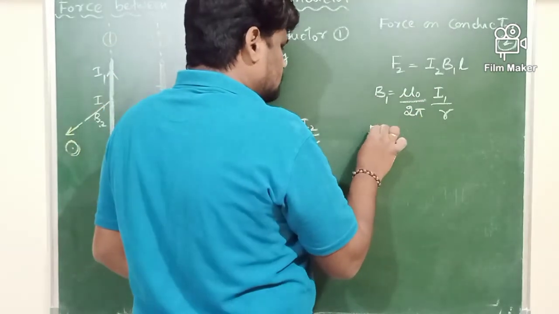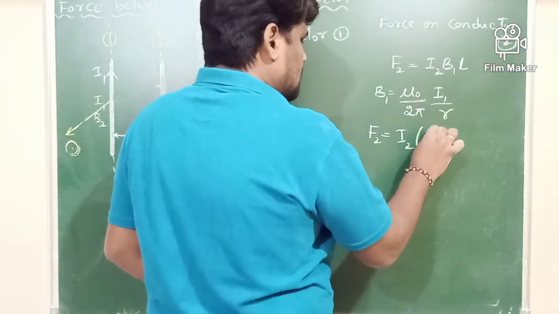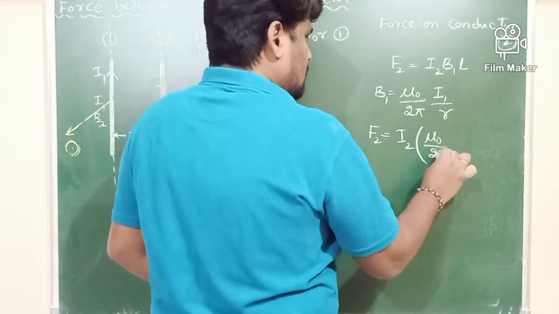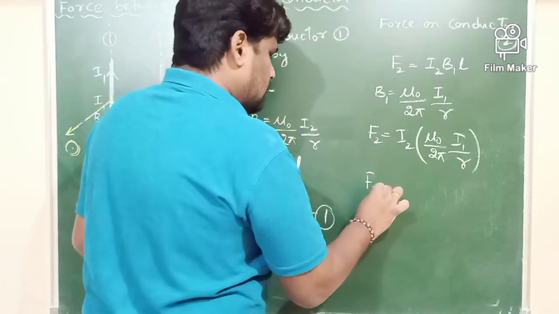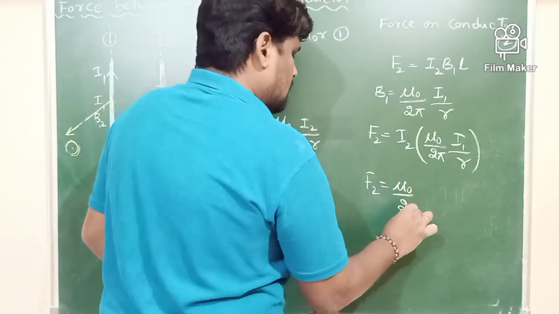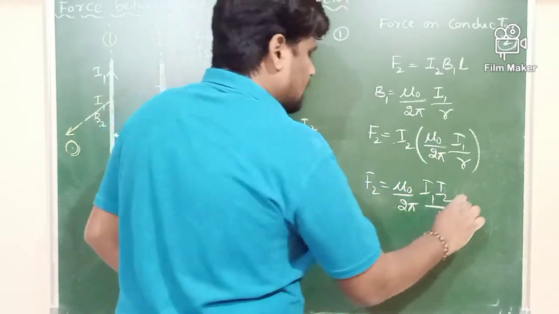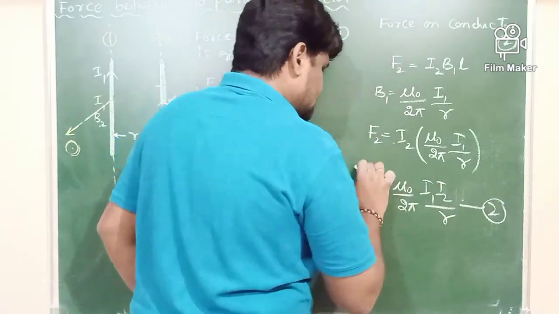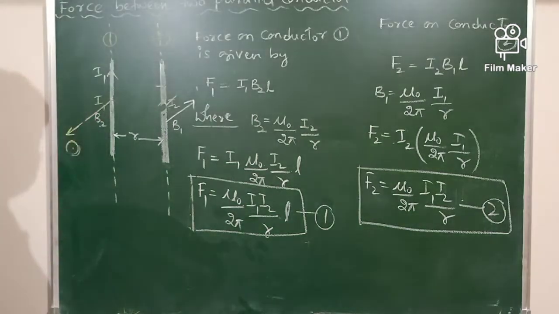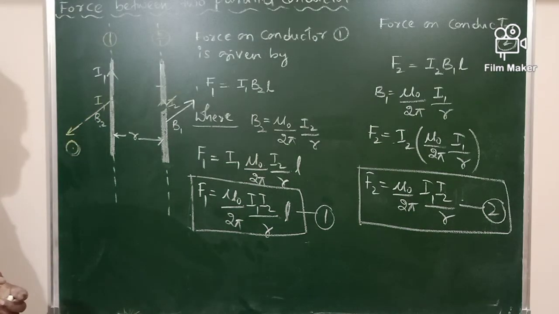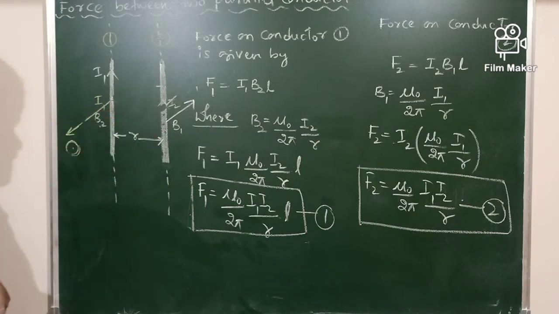Substitute the value. F2 equals I2. What is B1 here? B1 is mu naught by 2 pi, I1 by R. Next, F2 equals mu naught by 2 pi, I1 I2 divided by R. I will call this equation number 2. What is equation number 2? Force acting on the second conductor due to the magnetic field of the first conductor.